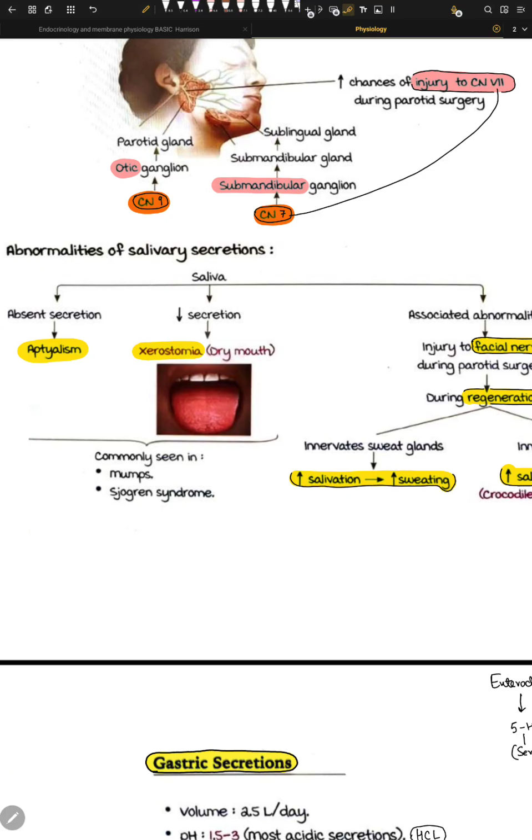So we have dry eyes and dry mouth. The main complaint of Sjogren syndrome is that I can't eat my biscuit, and I feel that I have some mud or some dirt in my eyes. So this is one of the very cool things.